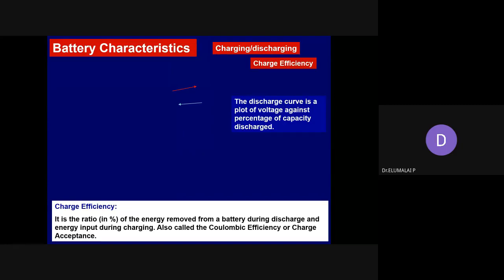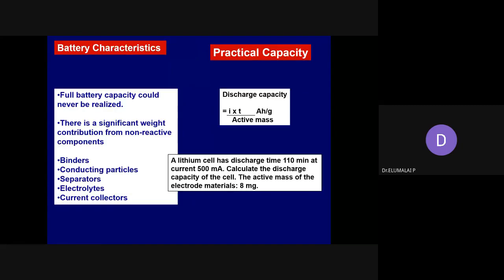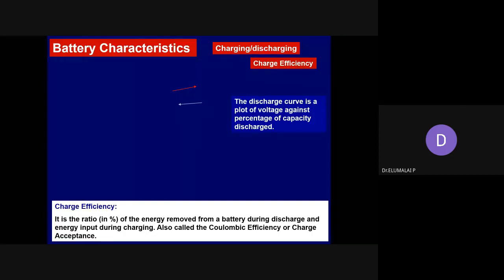How will you get current and time? Mass, maybe no, you know, because you are making the electrode, and you might be knowing. So you take a current collector, make the paste of the electrode, apply it, dry it, cure it, and take the mass of the electrode. So you subtract the current collector mass and take the mass of the rest, that is the active mass. How will you get current and time?